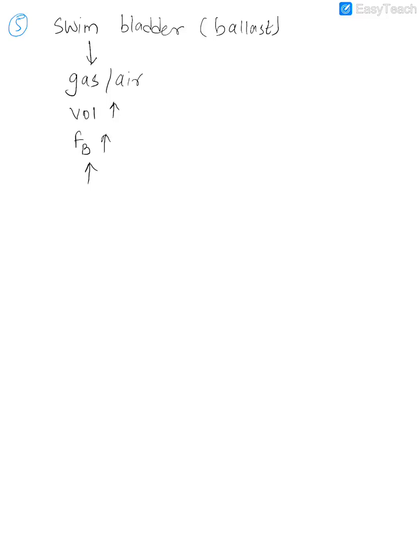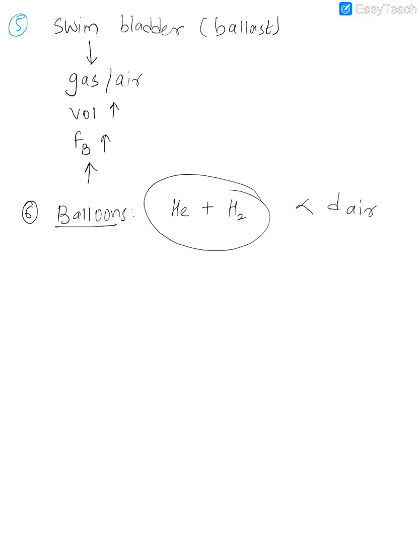Okay, and the last reason is about the rising of balloons. How can balloons float or rise? Here we are talking about balloons which are filled with helium, or you may also fill them with hydrogen. If you fill up a balloon with helium or hydrogen, what will you notice? These balloons will float in air. Why will they float in air? Because their density is less as compared to the density of air.